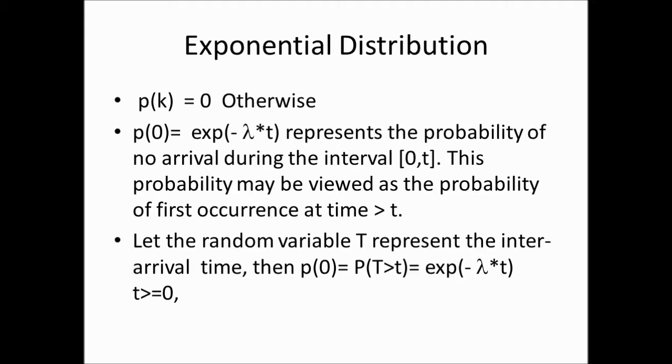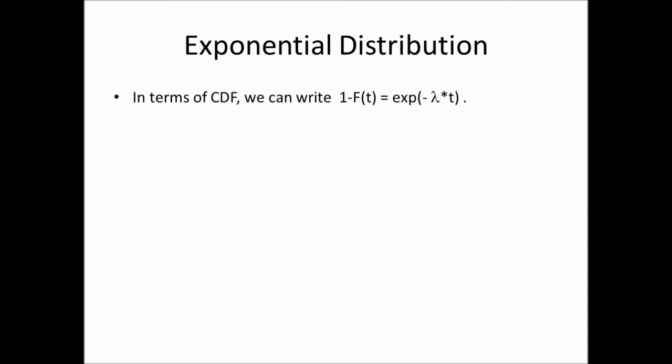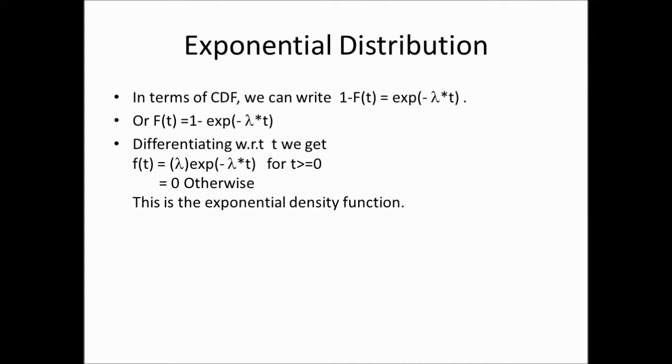So then the probability of zero arrivals can be written as e^(-λt). In terms of the CDF, F(t) is the probability that an arrival takes place within the time t. 1 minus F(t) is the probability of no arrival. So 1 minus F(t) can be written as e^(-λt), or F(t) can be written as 1 minus e^(-λt).